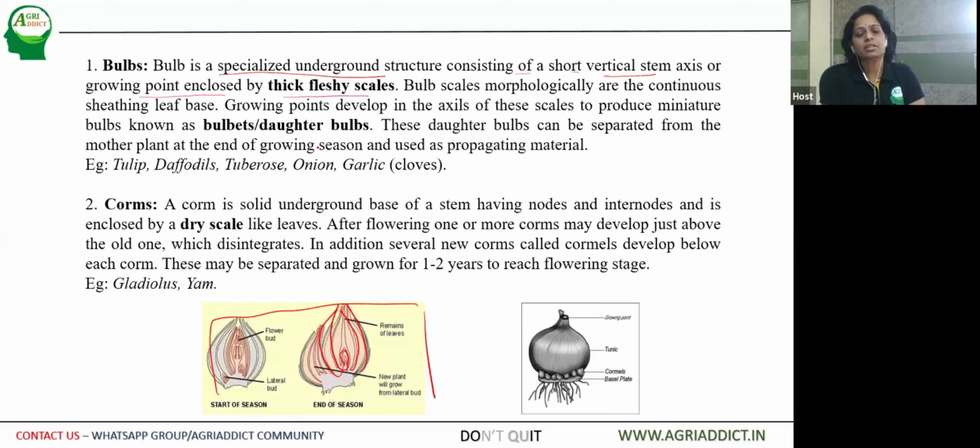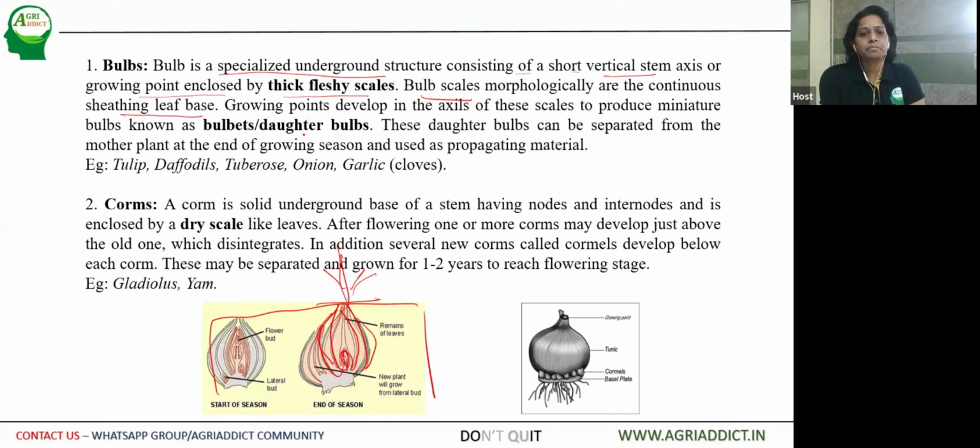You can imagine the onion, which has different layers, out of which the apical point, the growing tip, is closed and protected with the help of these scales. These scales are called bulb scales. Morphologically, they are the sheathing leaf bases, which are underground, upon which the plant grows. The leaves are visible, but the leaf bases are swollen and are in the form of a bulb. So the name bulb is formed.